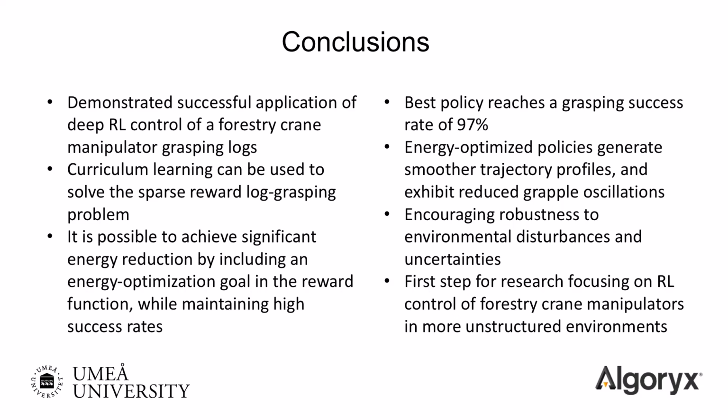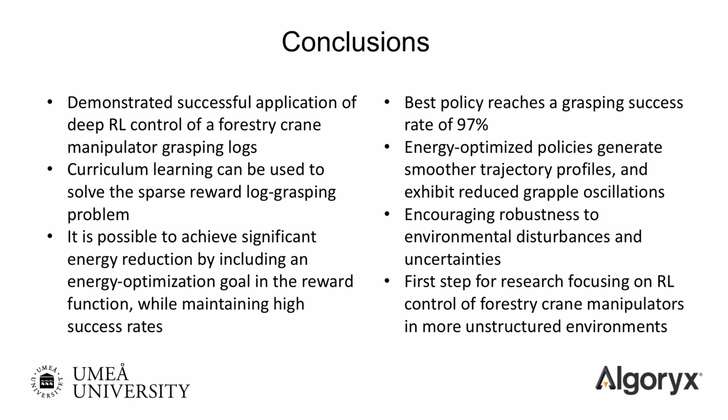By including an energy optimization goal in the reward function, it's possible to achieve significant energy reduction while maintaining high success rates. Our best control policy reaches a grasping success rate of 97%. Energy-optimized policies generate smoother speed and acceleration profiles, resulting in significantly reduced grapple oscillations compared to our non-energy optimized policies.